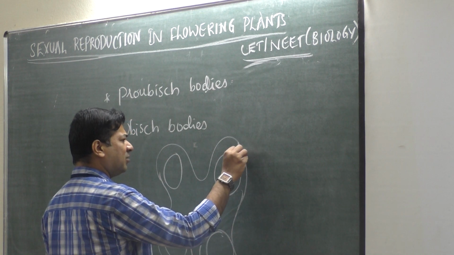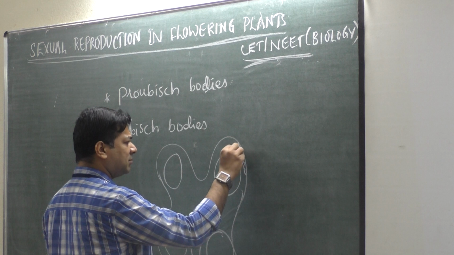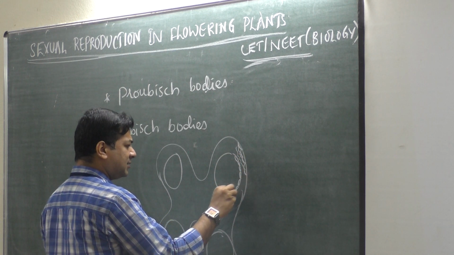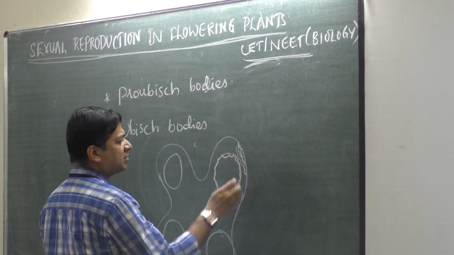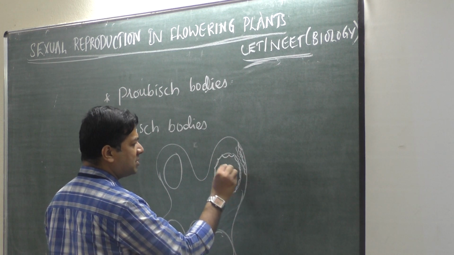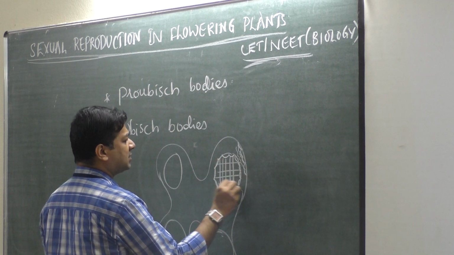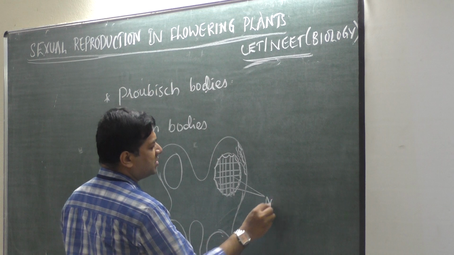There are many cells here. The outer layer is epidermis, then comes endothelium. There are middle layers. Then a very important layer here is the nutritive tissue, which gives food or nutrition for MMC, the microspore mother cells. These are all MMC.